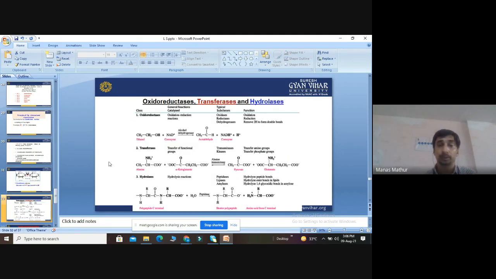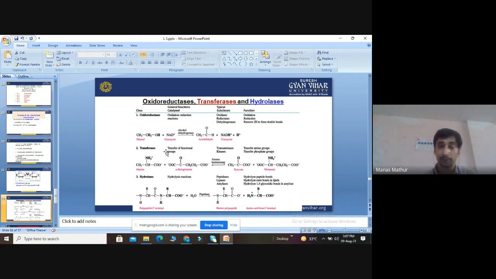Then another class, oxidoreductase. It will catalyze what? Oxidation-reduction reactions. Typical subclass: oxidase, reductase, dehydrogenase. Function: oxidation, reduction, and in dehydrogenation, what will it do? It will remove 2 hydrogen ions to form double bonds. Example: when ethanol reacts with coenzyme in the presence of alcohol dehydrogenase, it will form acetaldehyde. So ethanol plus NAD+ will form acetaldehyde, plus NADH plus H+. So both hydrogens are transferred here.